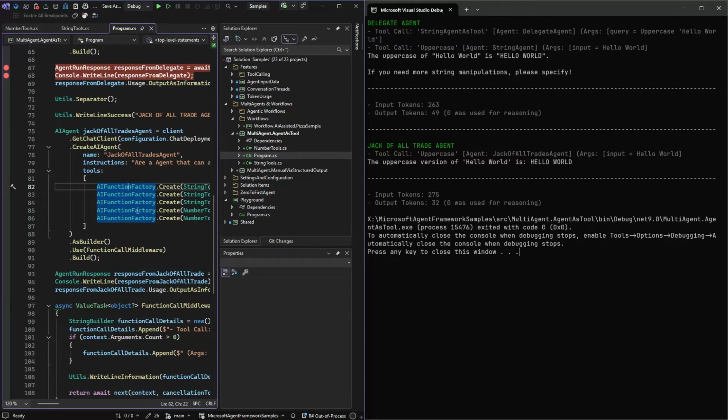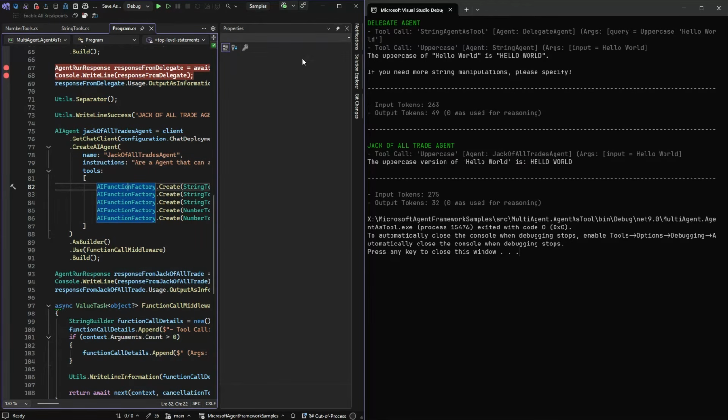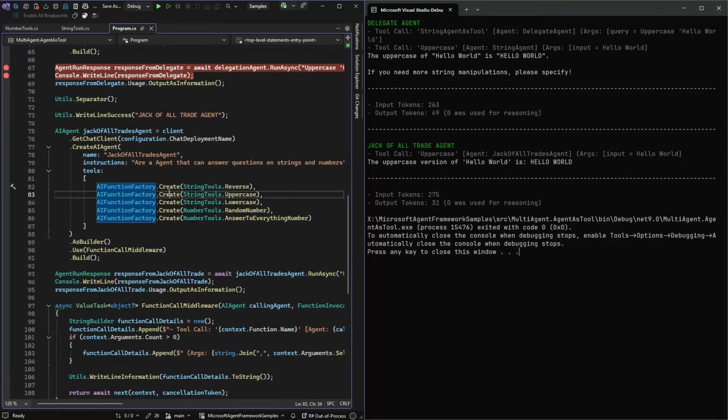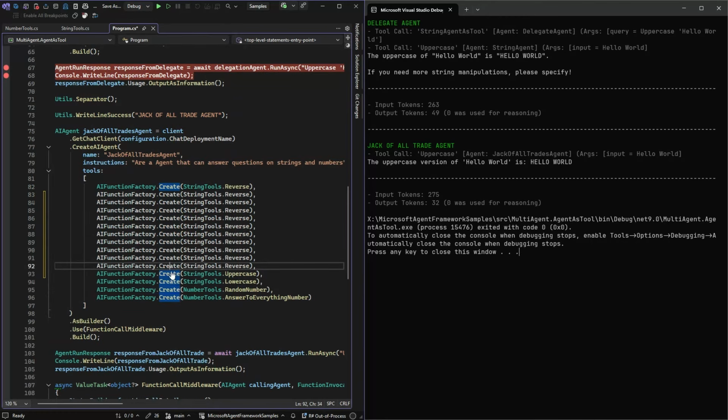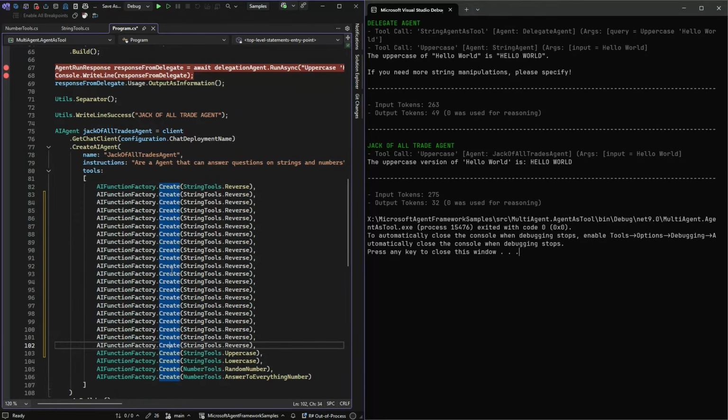But let's imagine that we had a bunch of tools. The way I can simulate that is to take the reverse tool and put it in multiple times, like this.